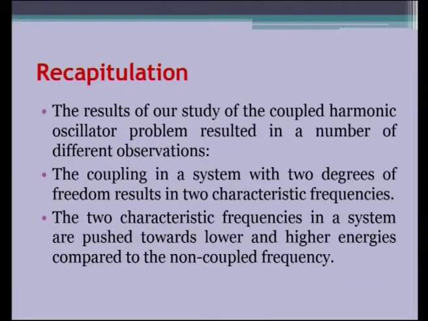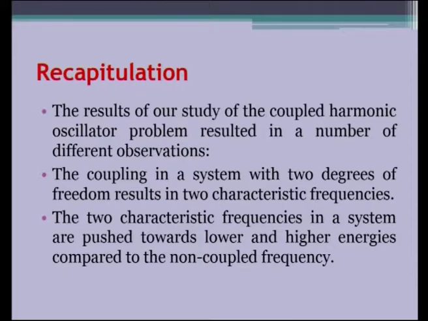For N degrees of freedom, we may have to develop a kind of methodology which would easily bring out the results or the answers. We call them eigen values. Let us see one by one. Before that, let us recapitulate what we have learnt for the coupled oscillators with 2 degrees of freedom. The results of our study of the coupled harmonic oscillator problem resulted in a number of different observations.